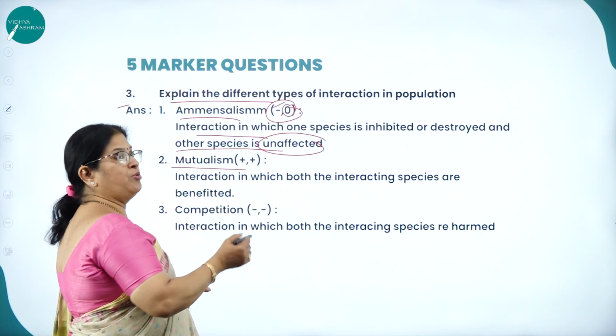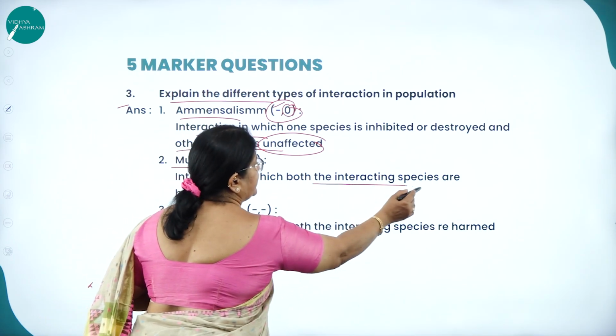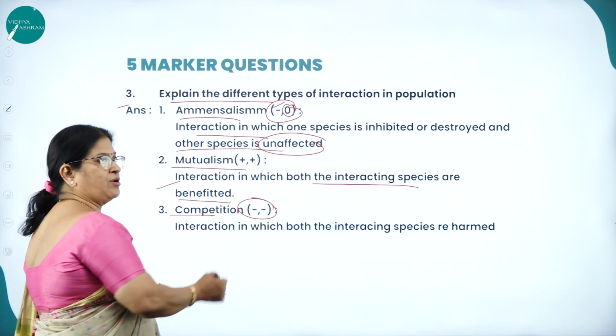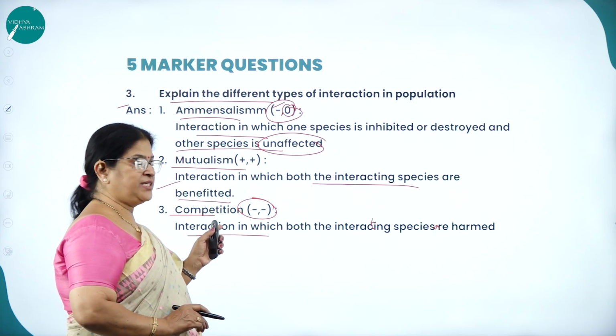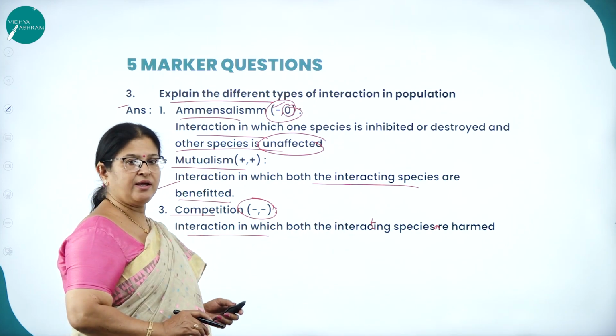Mutualism, plus plus, where both the organisms are benefited. Interaction in which both the interacting species are benefited. Competition: both are not benefited because there is a tough competition for the same resources. Competition is interaction in which both the interacting species are harmed.